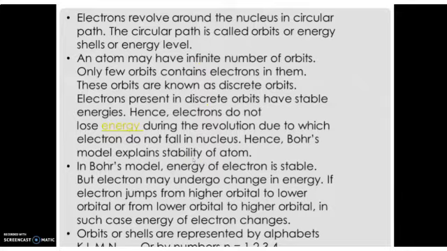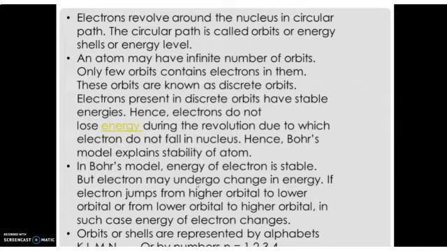The next one is that in Bohr's model, the energy of an electron is stable. It does not vary. But sometimes it will vary. How will it vary? If an electron jumps from a higher orbit to a lower orbit or from a lower orbit to a higher orbit, in such a case, the energy of the electron changes.